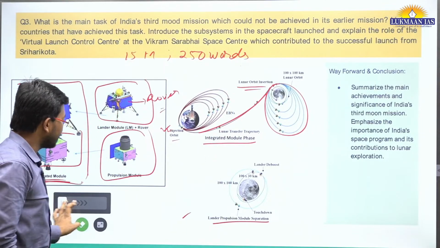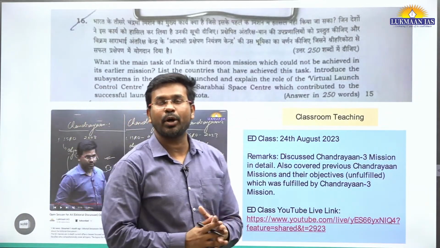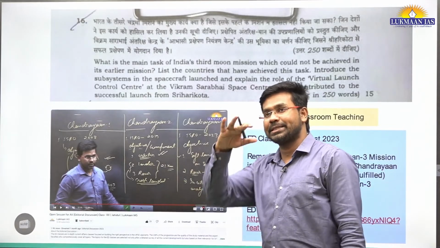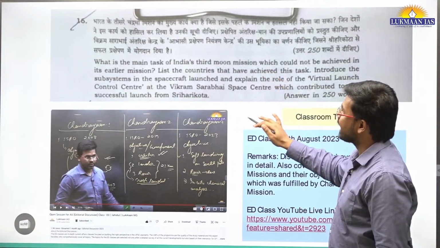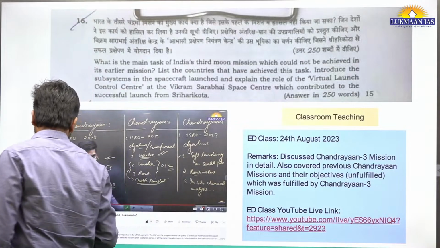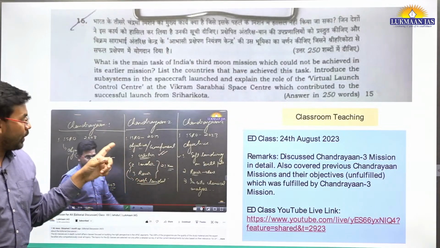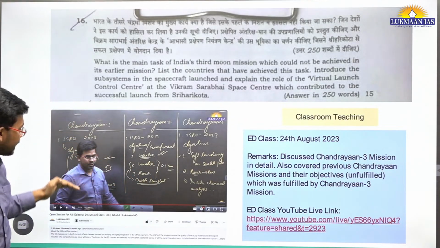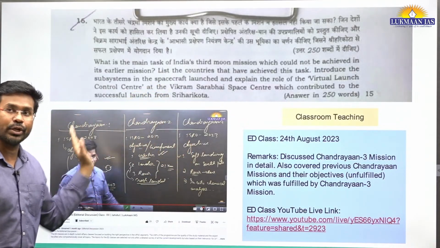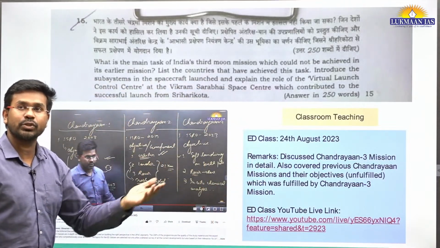So this is the Chandrayaan-3 mission. You can go through the PDF model answer from the description of the YouTube video. I have taken the same question from a question paper. In previous videos, we have discussed what Chandrayaan-1, Chandrayaan-2 and Chandrayaan-3 were, their objectives, which objectives have been fulfilled and which have not. These things have been discussed in detail.